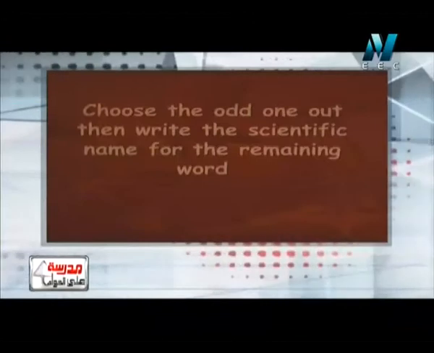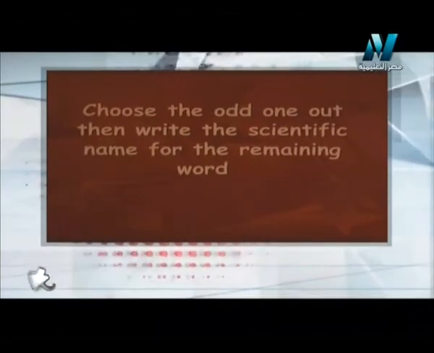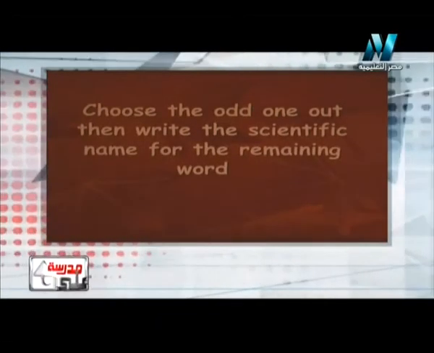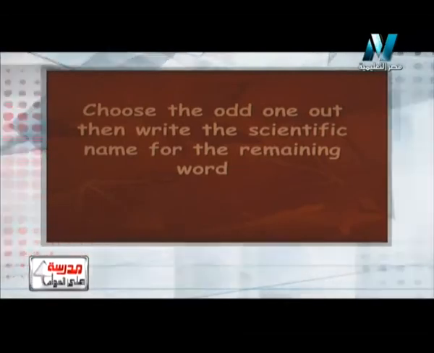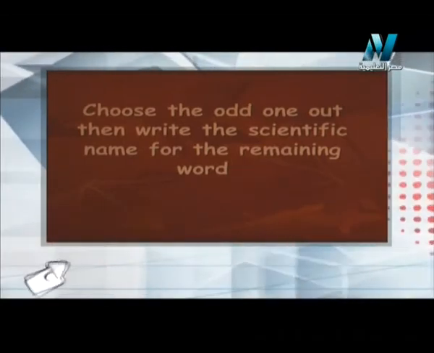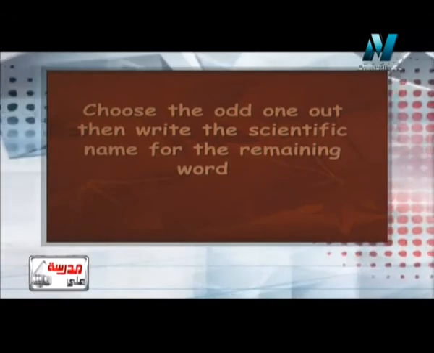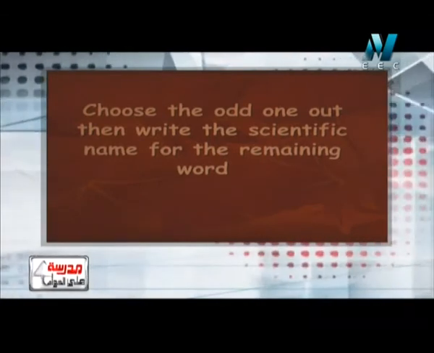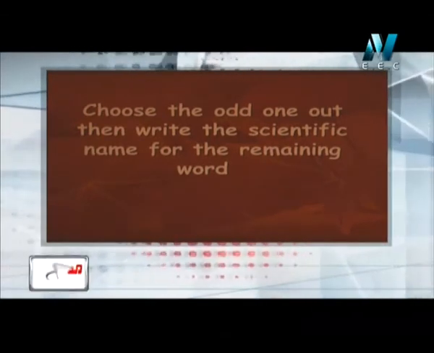Choose the odd one out. Choose the odd one out, then write the scientific name for the remaining words. That's a new question, Mr. Yes, a new type of question. The question says, choose the odd one out. This is the first thing I'm required to do: I will choose the odd word and write the scientific name or write the relation for the remaining words.